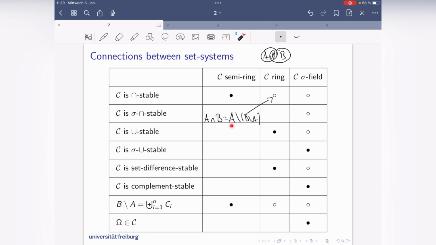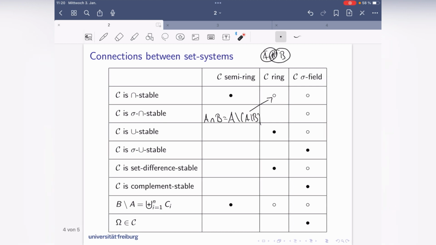So I have everything which is in A, which is, well, B without A would be this here. So that was not correct what I wrote here. But what is correct? A without B. Everything in A, but not in A without B, which is this here. So the intersection just stays. So you can write the intersection as set differences. And since the ring is set difference stable, it's also intersection stable.